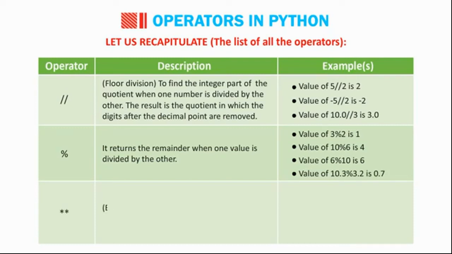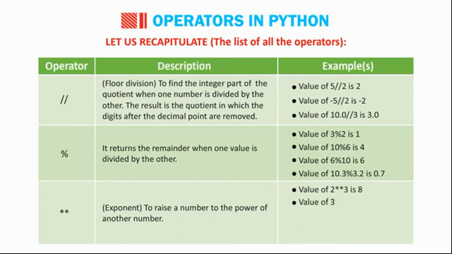Double asterisk. Exponent. To raise a number to the power of another number. Value of 2**3 is 8. Value of 3**-2 is 0.111111111111. Value of 10.2**3.1 is approximately 1338.63.